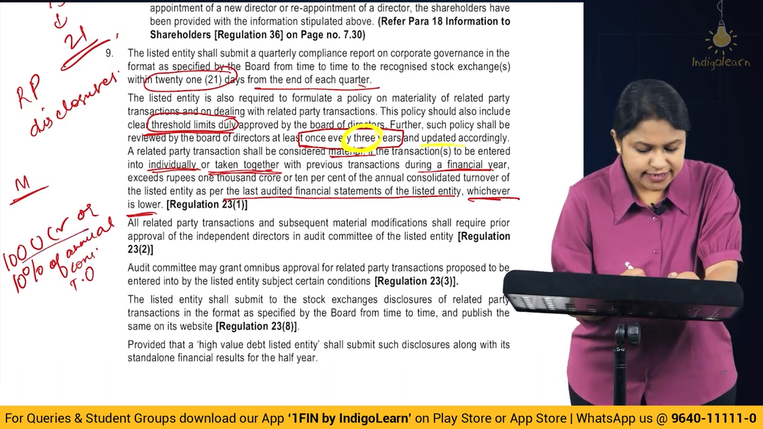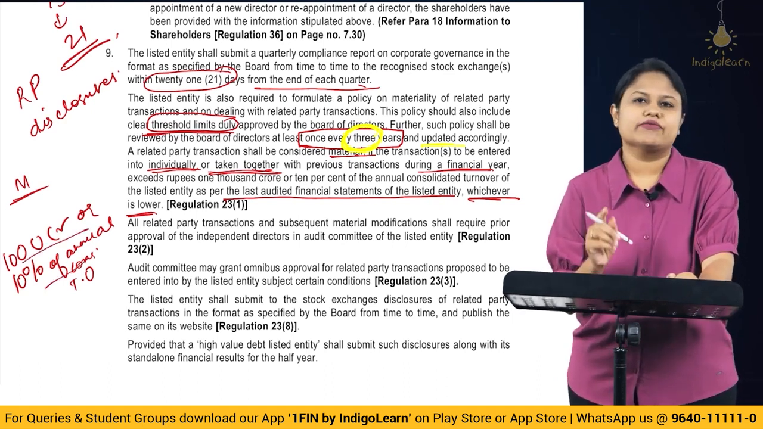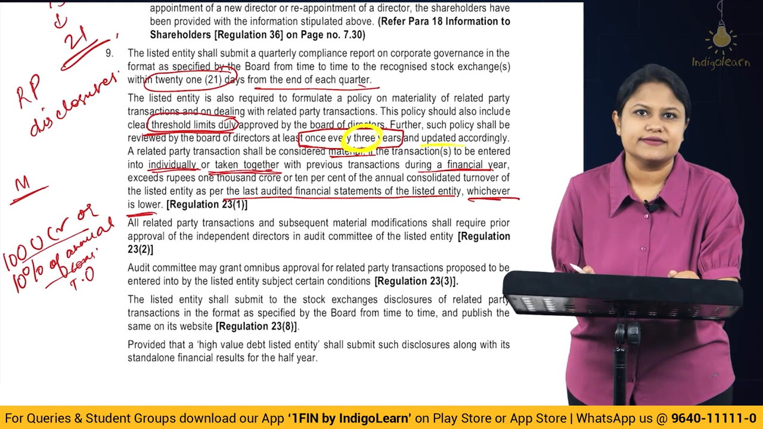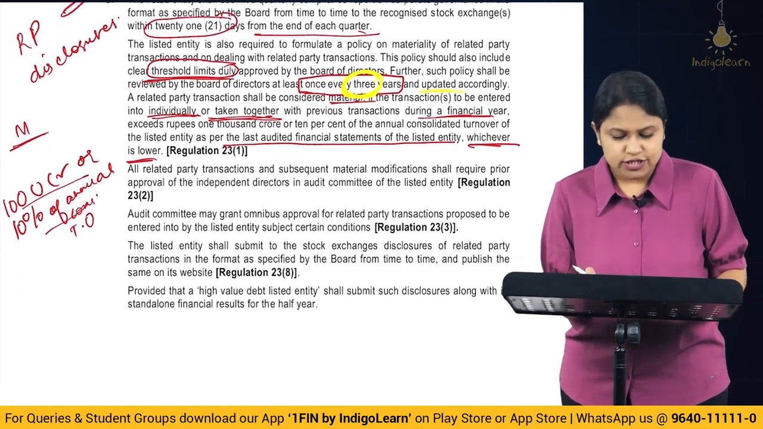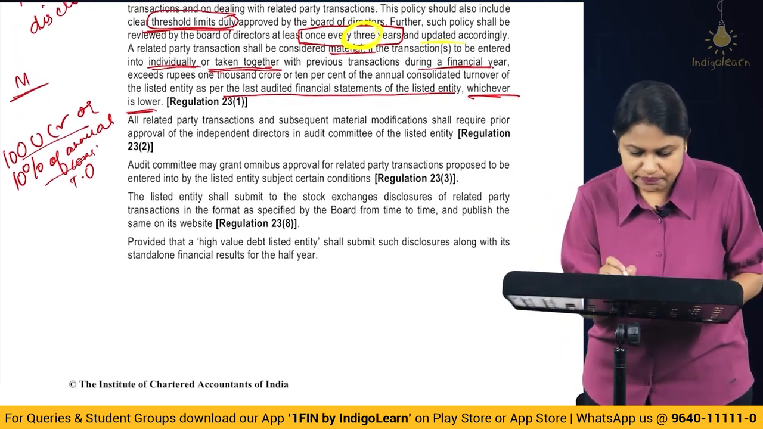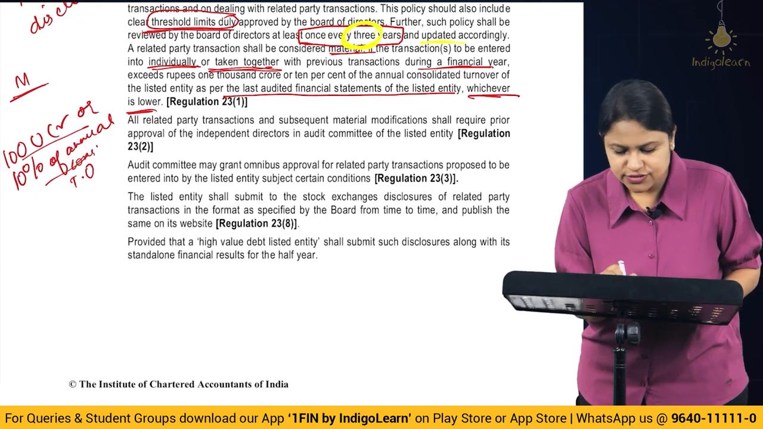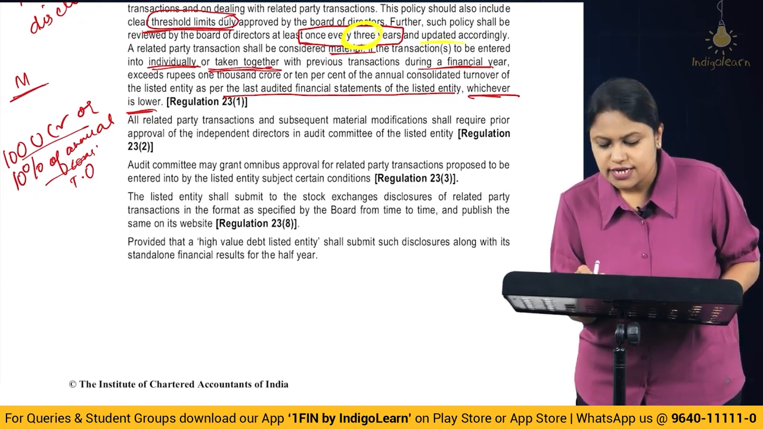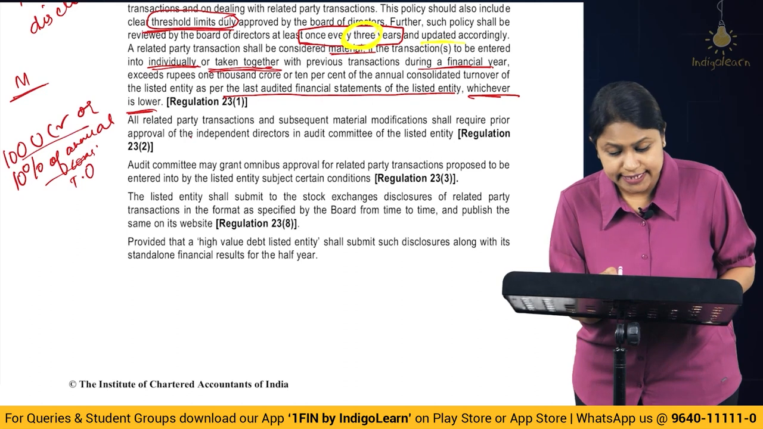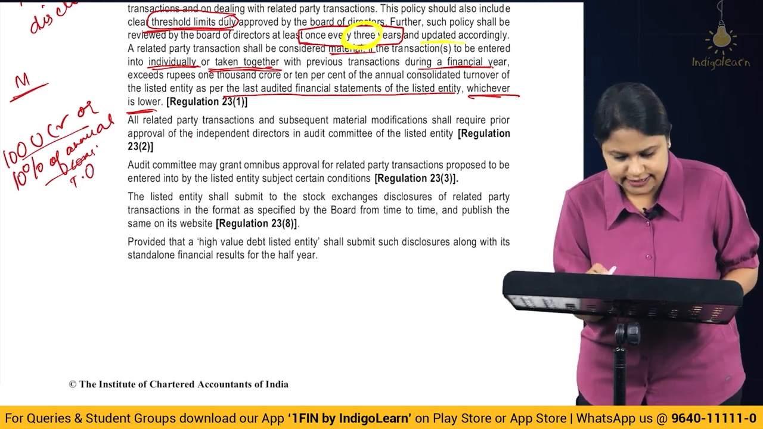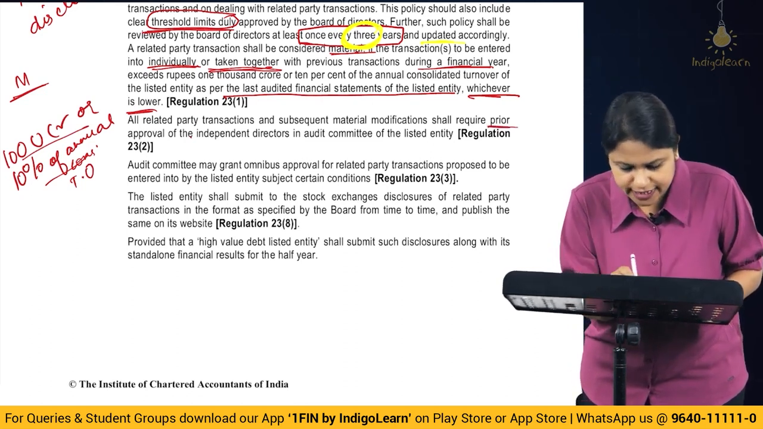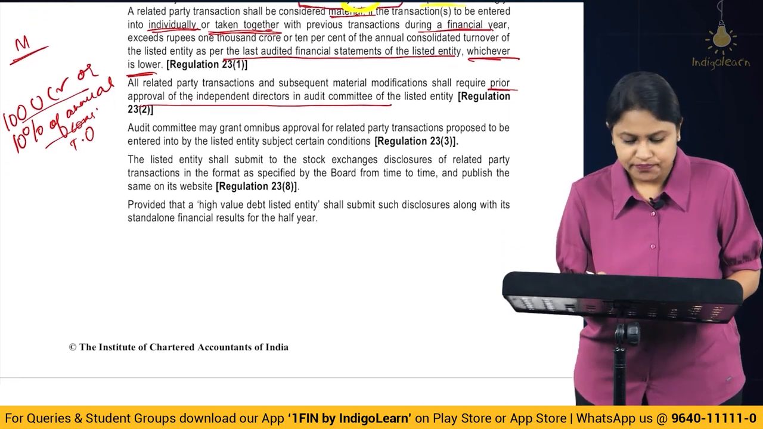So you have to compare these two. Whichever is lower, that will be considered the threshold for materiality. Okay, very, very important. So this part you have to take into account properly. All related party transactions and subsequent material modifications shall require prior approval of the independent directors in the audit committee of the listed entities. So all of this will require a prior approval of the independent directors.